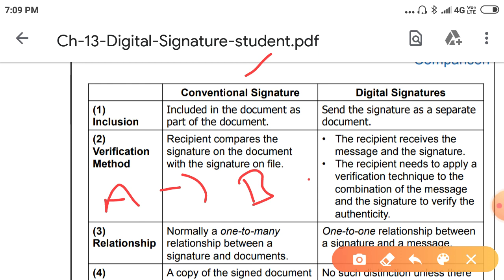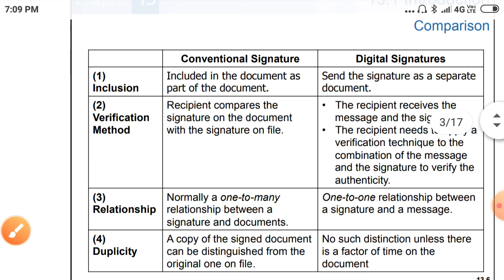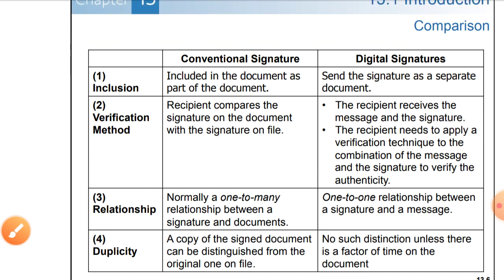One person can do the same sign on a number of checks, so that is one to many. Next, in the digital signature, it is a one-to-one relationship between the signature and a message.